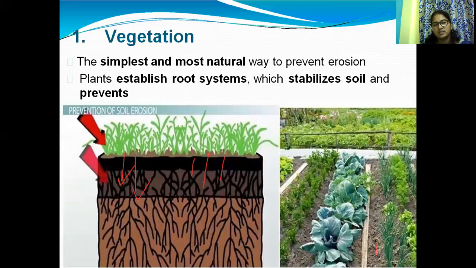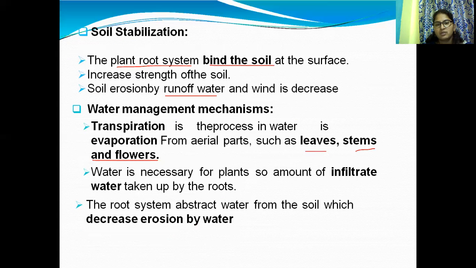One of the most important methods is vegetation cover over the entire area. The roots bind the soil, so it reduces soil erosion. Runoff water also reduces, as vegetation holds the water. Through leaves, stems, and flowers, water is transpired, and infiltration also increases.